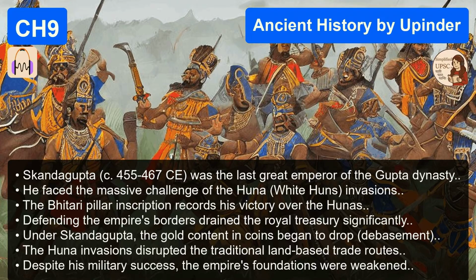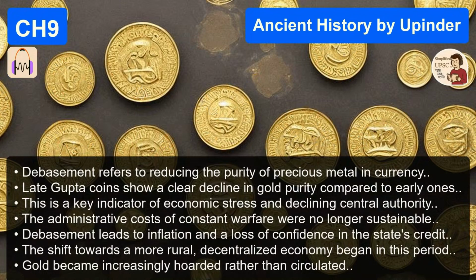Okay, let's unpack that term. How is Gupta administration different from, say, the Mauryas under Ashoka? Well, the Mauryas, think Ashoka, think Kautilya's Arthashastra. Yeah. They tried to control everything from the capital, from Pataliputra.